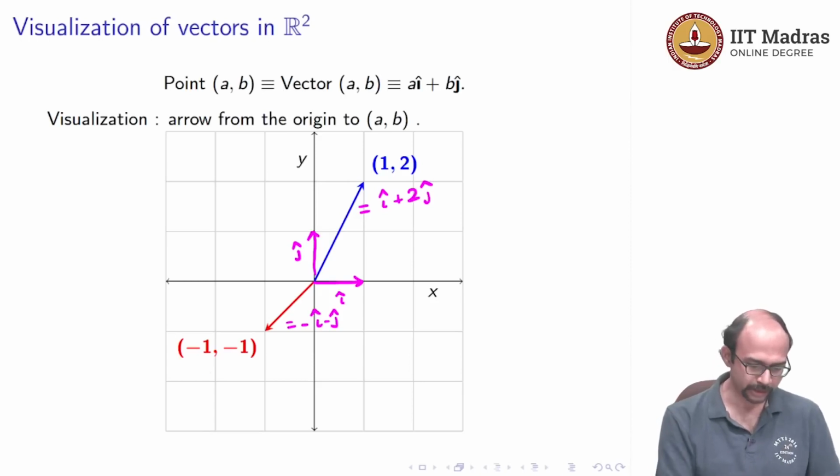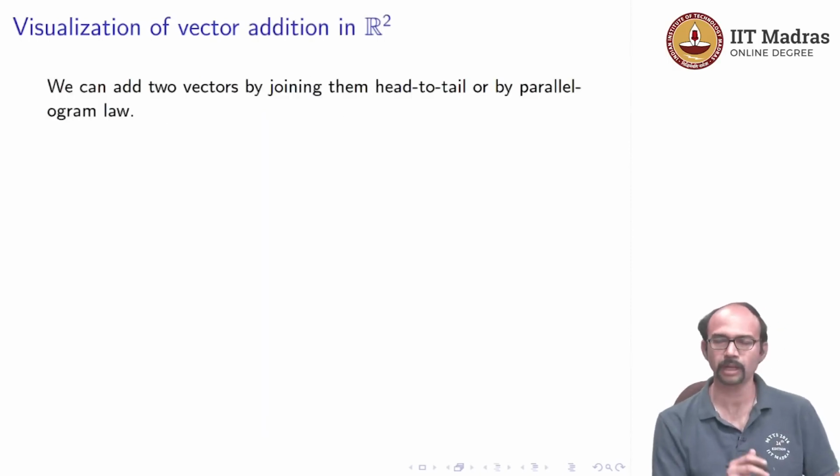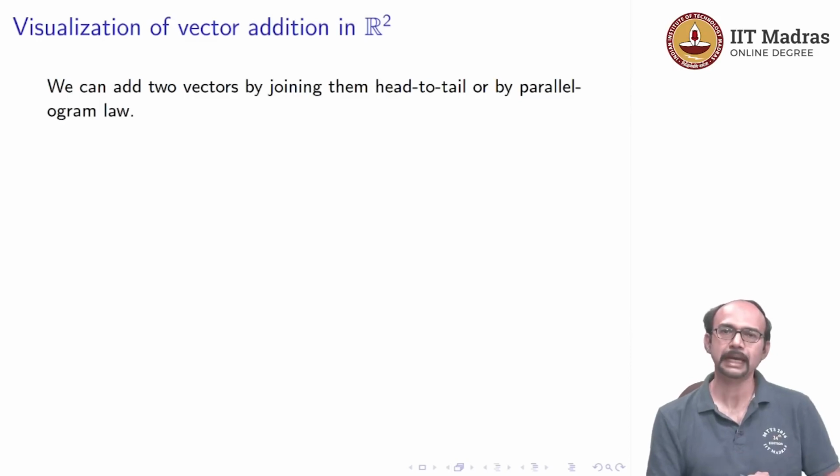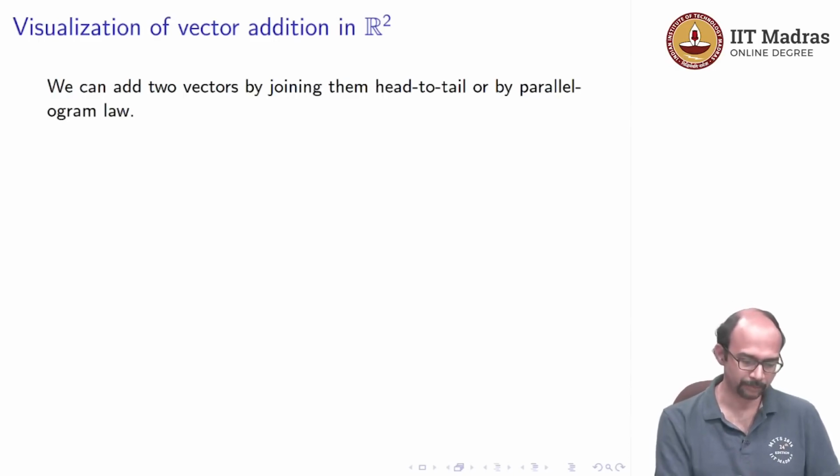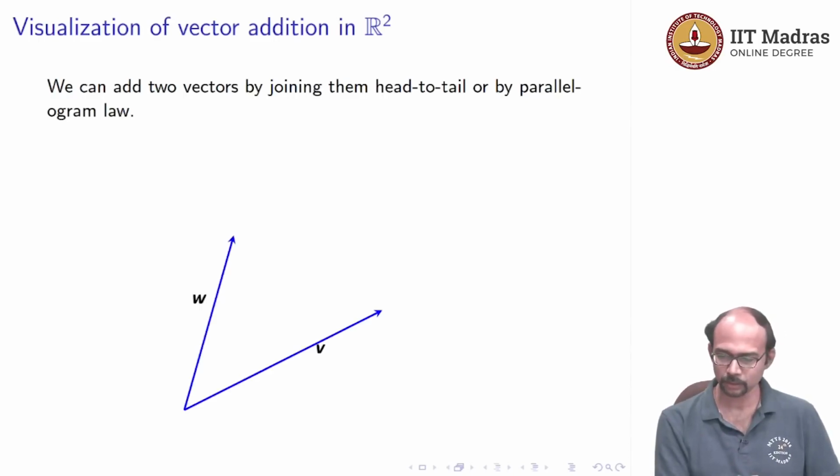So, let us also quickly see something special about R2, namely how do we add two vectors in R2. We can add two vectors by joining them head to tail or by the parallelogram law. Okay. So, what does that mean? So, here are two vectors v and w. We have drawn them from the origin to some point.